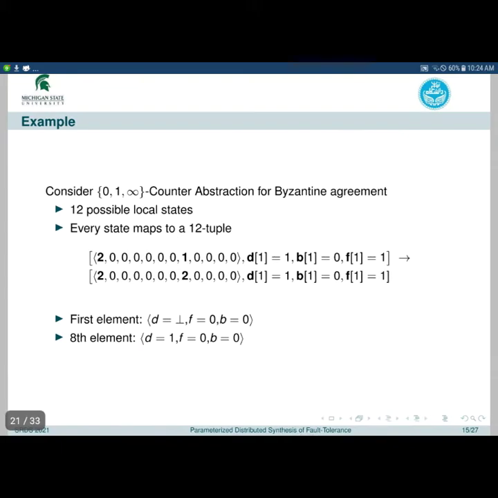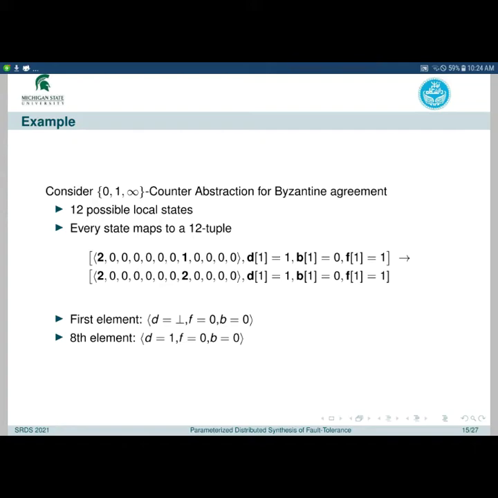As an example, consider a 0, 1, infinity counter abstraction for our Byzantine agreement example. Each process has 12 possible local states based on the valuations of its variables. So each state in counter abstraction is represented by a 12-tuple, where each element corresponds to the abstract number of processes at one local state.